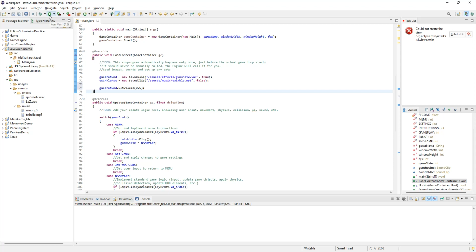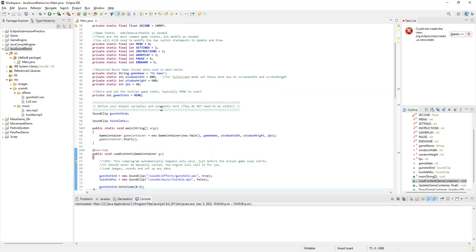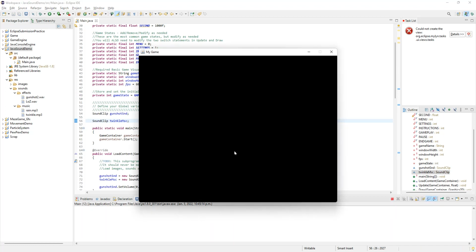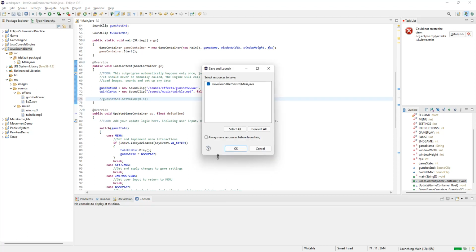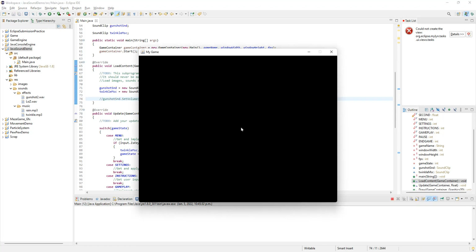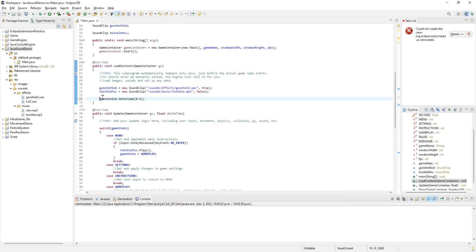And if we run this again, oops, I forgot we're in the menu state. So let's go into the gameplay state. Now, if I hit this gunshot, you can hear it was a lot quieter this time. You can probably barely even hear that over my mic. Now let me comment out that line of code so you can hear it at normal volume. It's quite a bit different. In fact, it's double the volume.